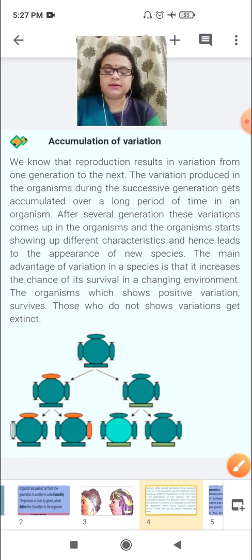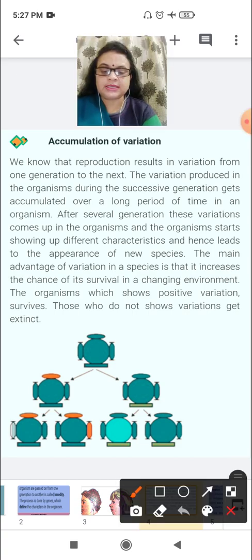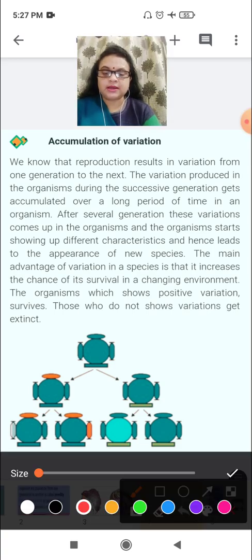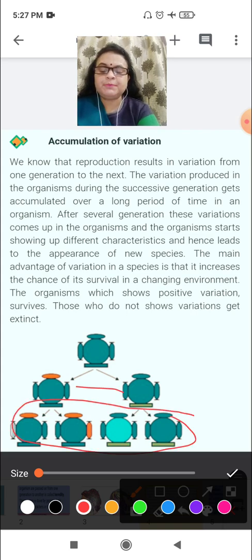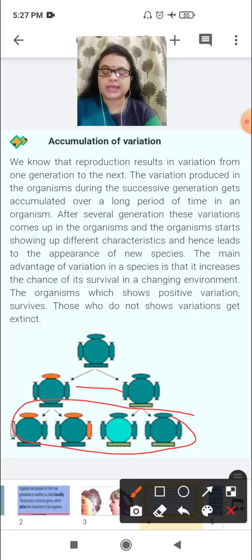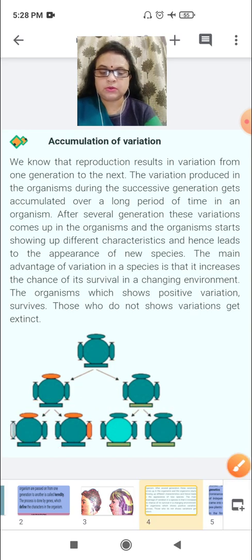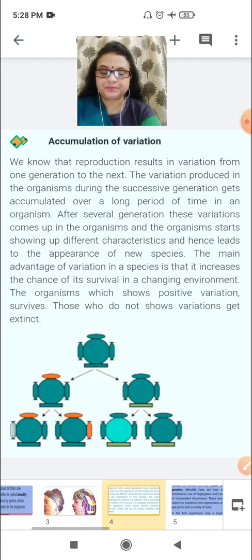Now you can see in this picture some changes across generations. From two generations, the offspring which are reproduced are actually not the same. They are all showing changes in their appearances and features. So here is an example of positive variation shown by organisms. So these are the advantages of variation.